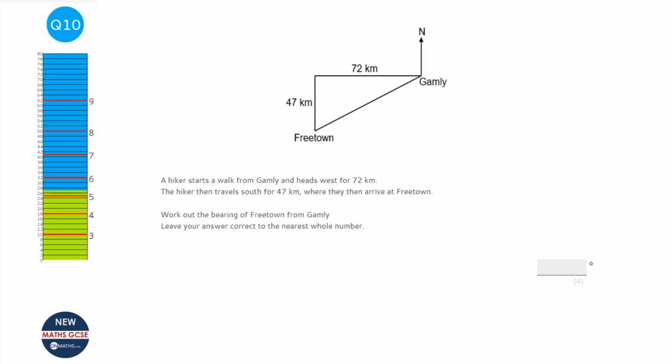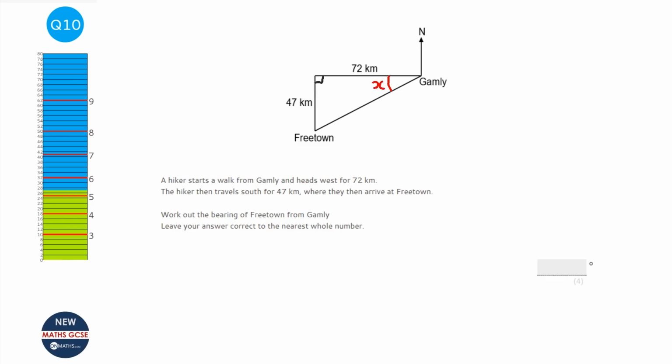Okay, so this question looks like a standard bearings question, but something you might notice is there's no angles in it. So if there's no angles in it, we need something else, and that something else is going to involve the right angled triangle here. When we've got a right angled triangle and we've got two sides, we can find an angle with trigonometry. I'm going to call this angle x.